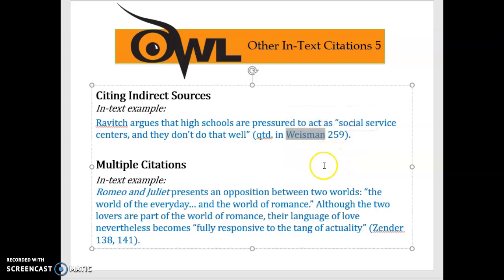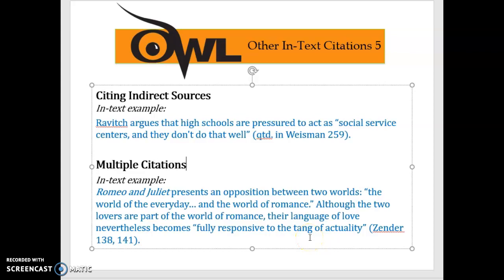So if I want to track down the source, I'm not going to look for R. I'm going to go here and I'm going to look for Weissman in the Works Cited page. So look how this is formatted, QTD, standing for quoted in Weissman. Okay.